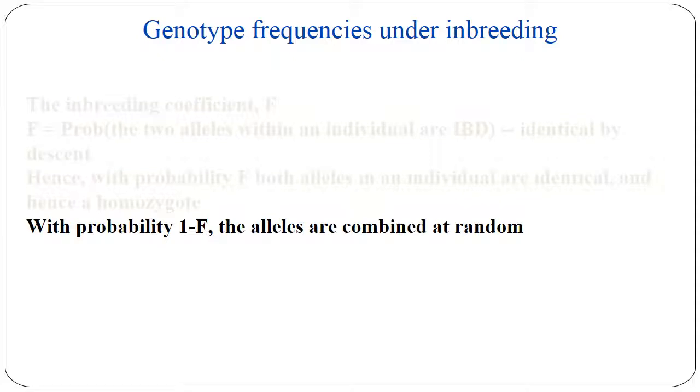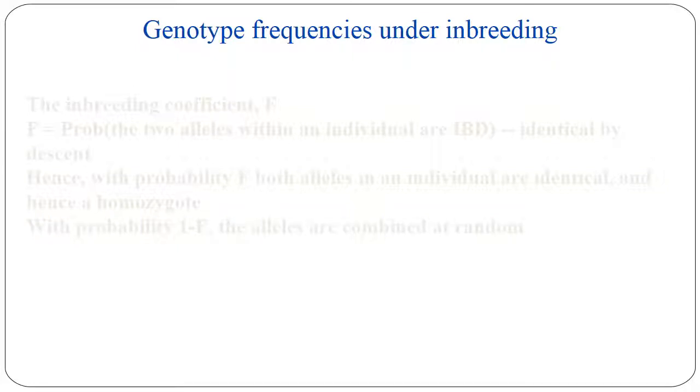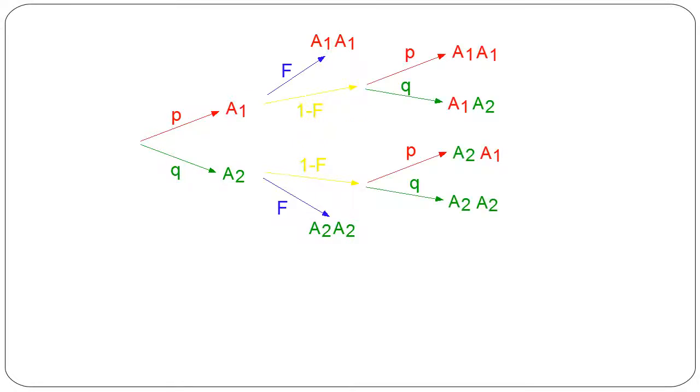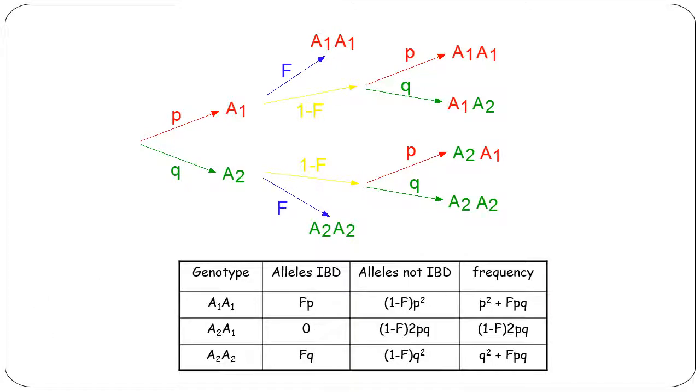With probability 1 minus F, the alleles are combined at random. This is how the inbreeding coefficient is expressed with the different allelic combinations in different generations and with different genotypic frequency.